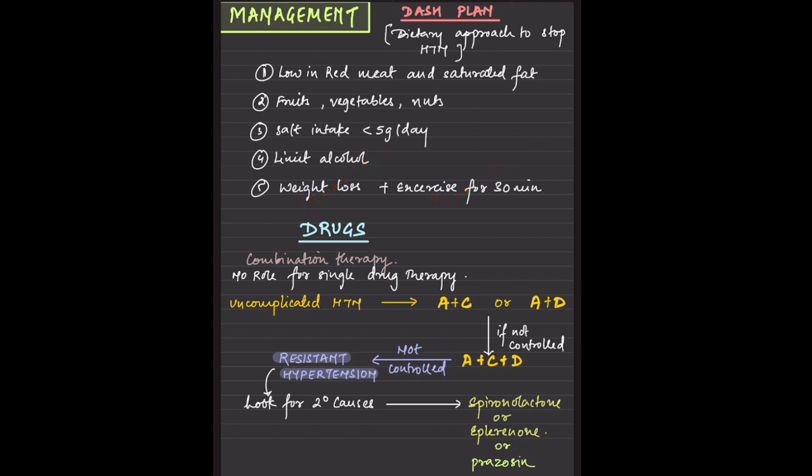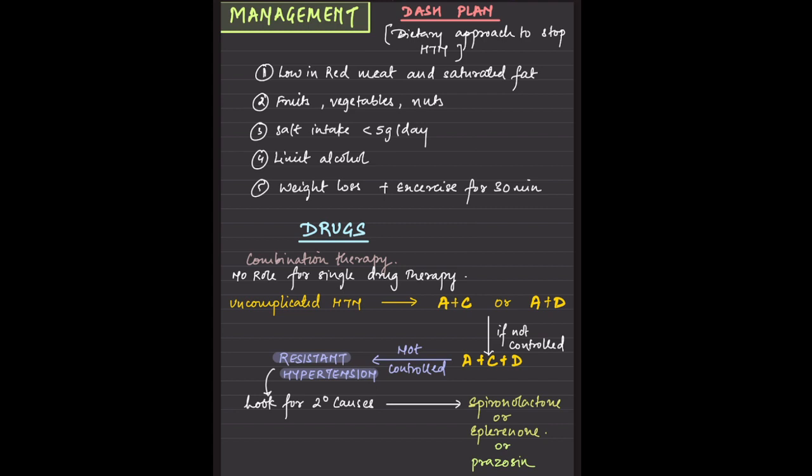Then coming to the drugs, there is of course a combination therapy. Never a monotherapy is prescribed. Okay, starting from A, C, and D. These are the three things that we are familiar with at this position. A is for the ACE inhibitors or the ARBs. C is for the calcium channel blockers, and D is for diuretics.